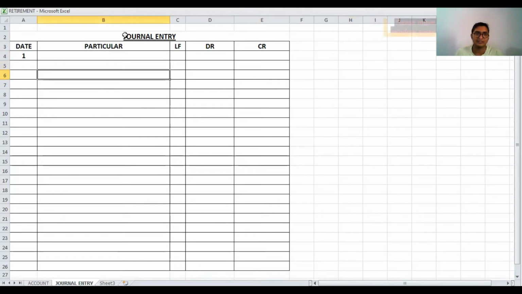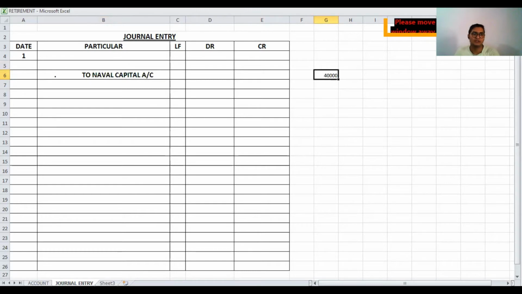In the earlier session we studied this journal entry, goodwill of the firm. So here the retired partner is Naval. So we have to write down to Naval's capital account. Goodwill of the firm is 40,000, but Naval's share is not given.